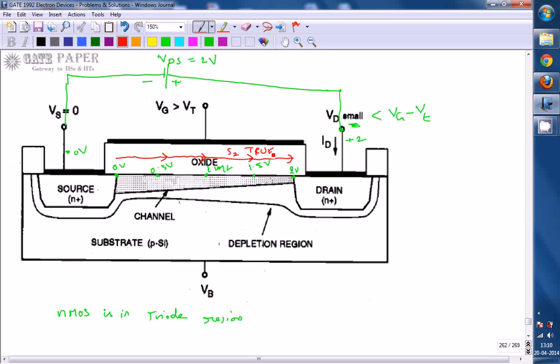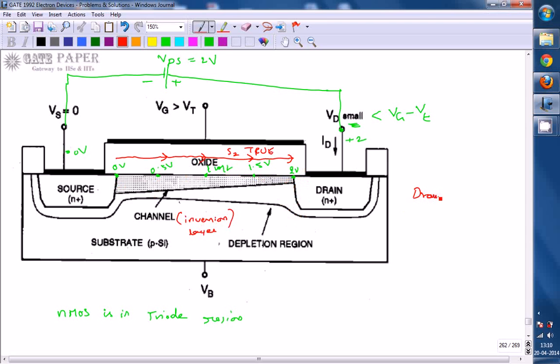The inversion charge decreases from source to drain. Inversion charge is nothing but the charge present in the inversion layer. The inversion layer is also called the channel. So the channel charge, if you are assuming at that time, since the drain side you are giving more positive voltage, by that time the drain side PN junction is going to become more reverse biased.